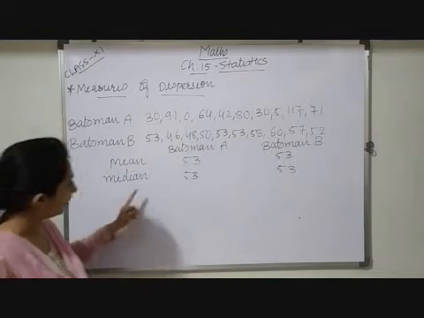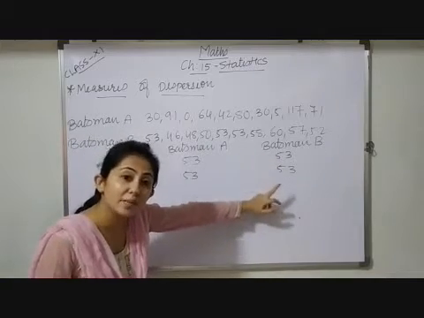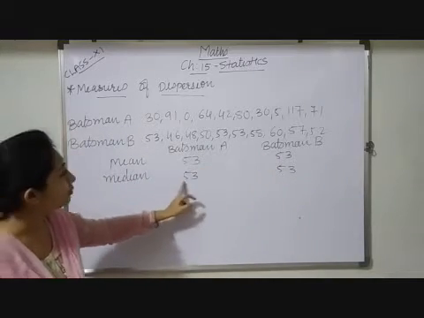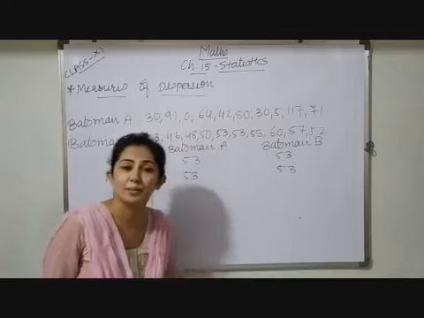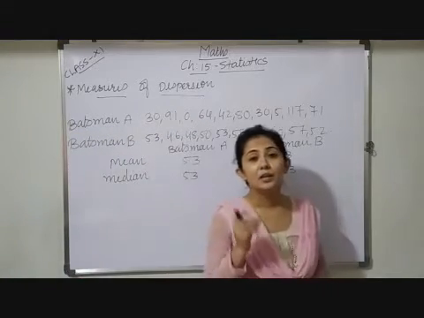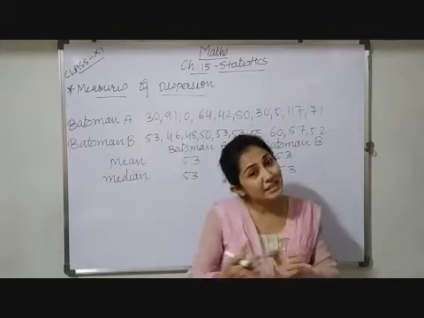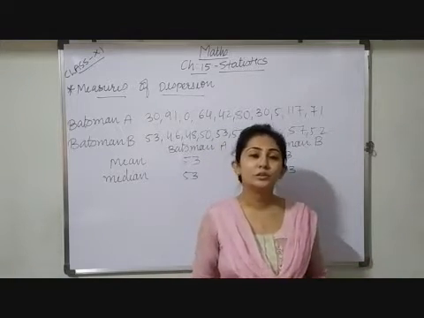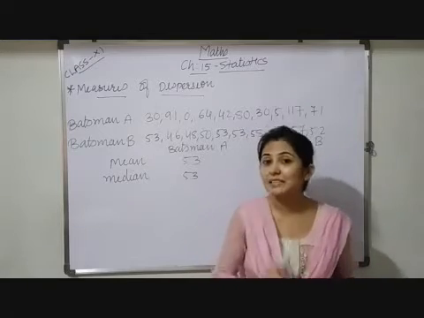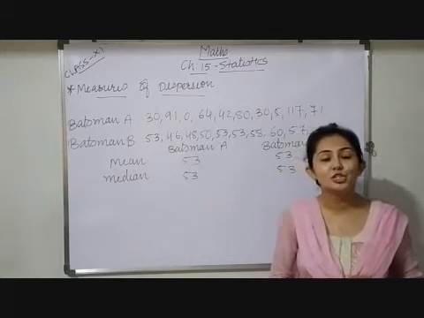You may observe that the mean of batsman A and the mean of batsman B are the same. Similarly, the median of both batsmen is also the same. So can I say that the way both of these batsmen are performing is the same or not? If you analyze based on mean or median, obviously your answer should be yes.